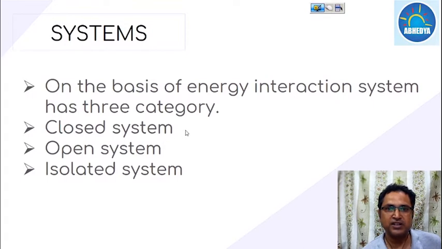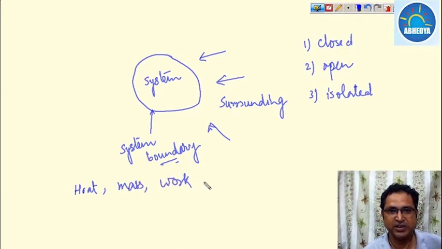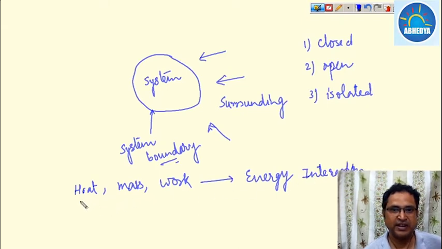A closed system is a system in which energy interaction takes place in three forms: heat, mass, and work.